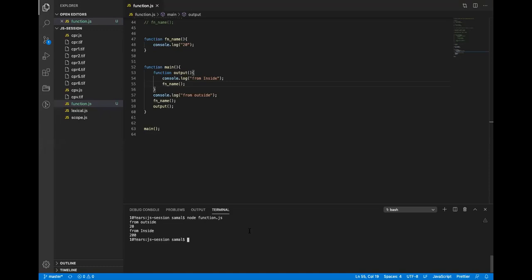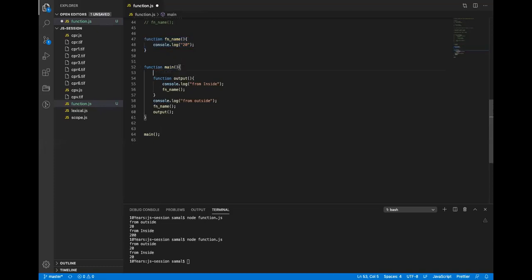It will be good, like parent scope, nearest parent scope 20. 20, right? So from outside 20, from inside 20. Because there is no function definition neither in this function nor in main, it will go to the main's parent. So this function's parent function, it will go there and there it will find the function. There it found the function, right?